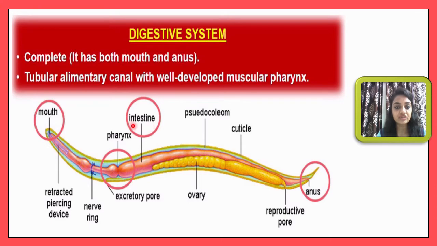Then here you can observe the intestine, pseudocoelom, and cuticle outside the body. Then here the ovary is there. Then the reproductive pore is also present, and the excretory pore is also there. Then the nerve ring, which you can observe as the nervous system. This whole structure will be found in the organism. So here you will observe a complete type of digestive system.